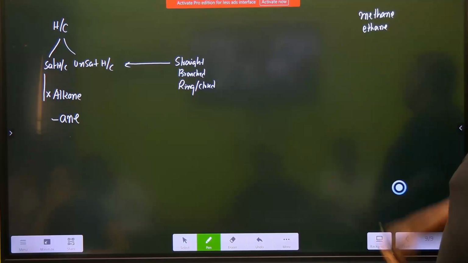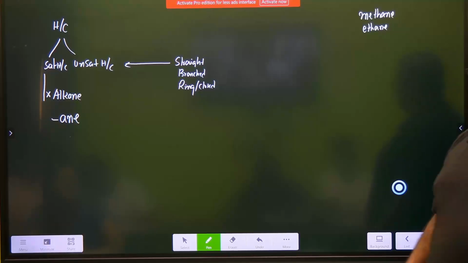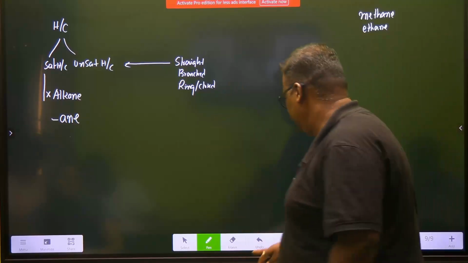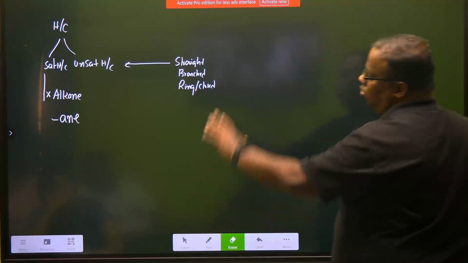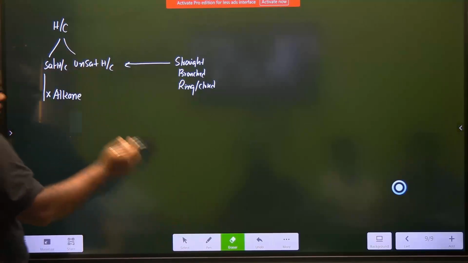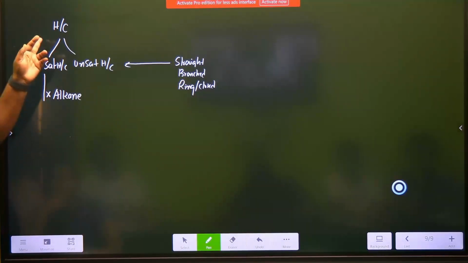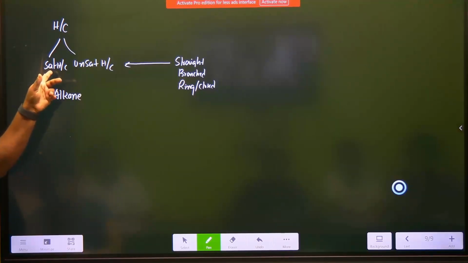Ethane, propane, butane, pentane, hexane, heptane, octane, petrol. In abroad countries it is sold as octane 91, right? So you have to understand this. These are known by the name alkanes. Now the question arises, sir, how are you populating this series of alkanes? Alkanes are a class of hydrocarbons which have only single bonds between them. Alkanes are saturated hydrocarbons. Hydrocarbons, if saturated, are only alkanes. Alkanes have a general formula.